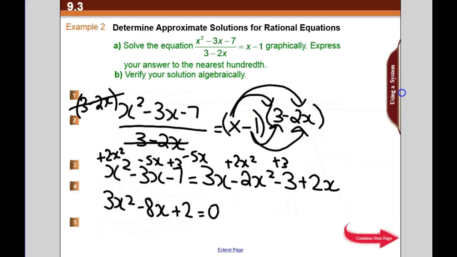Oh, sorry, do I have one thing wrong? This guy is not a minus 1. I can't read my own writing. He's a minus 7 plus 3. So that makes a negative 4. And that should be right now.